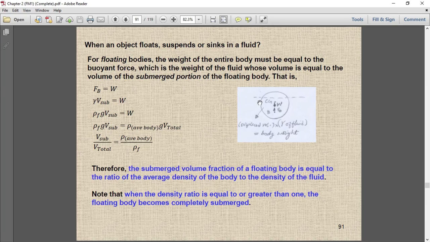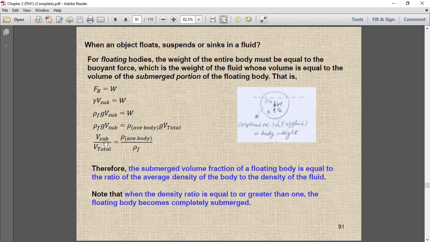What is submerged volume? From here to here is the submerged volume. And this is the average density of the body. Maybe it's made of two different metals, maybe three metals, we don't know, just like a ship. In a ship we can see there is wood, there is metal, there are a lot of things it carries. So we are considering an average density of the solid object, gravitational acceleration, and total volume of the body, which will give you the weight of the object. So this is the weight of the object.